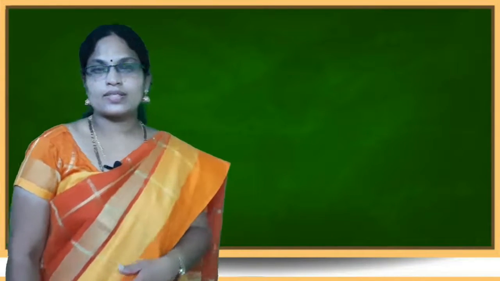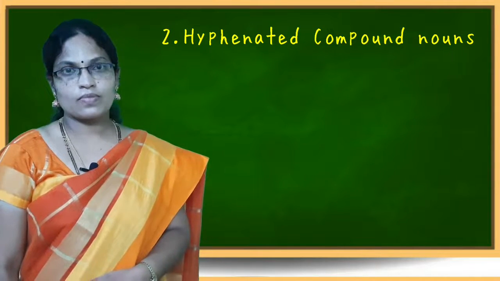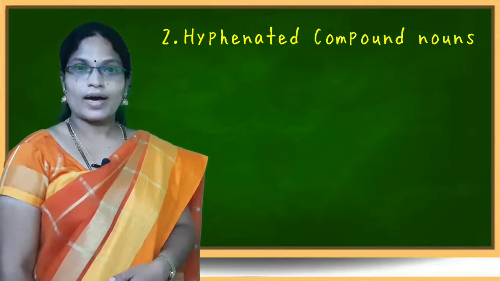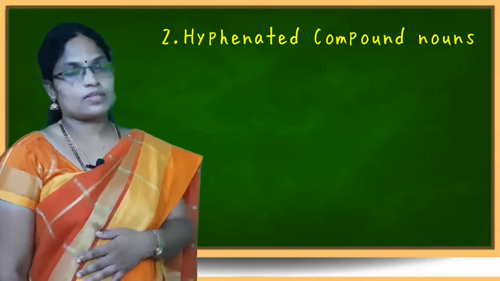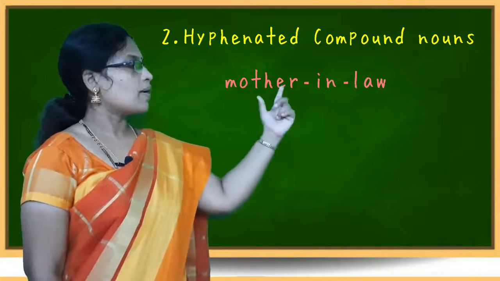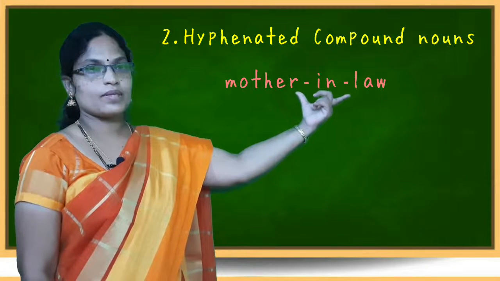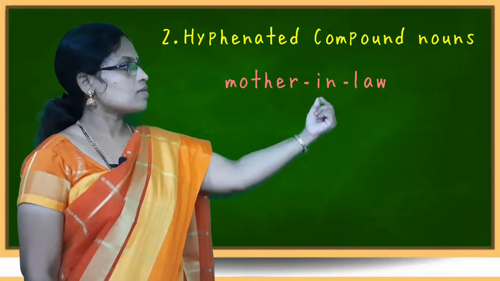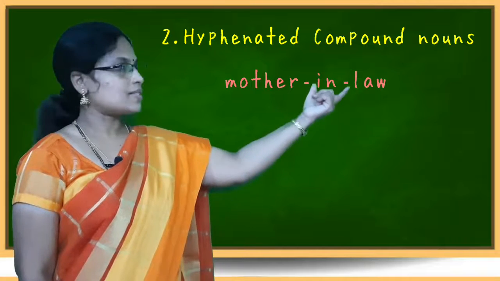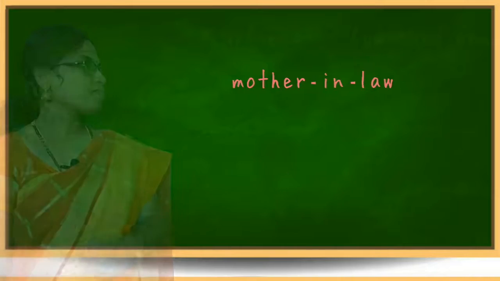The next one is hyphenated form. In this form, we can see a hyphen or hyphens between the words. For example, mother-in-law. It's a combination of three words. These three words are separated using hyphens. This is an example for hyphenated form of compound noun.